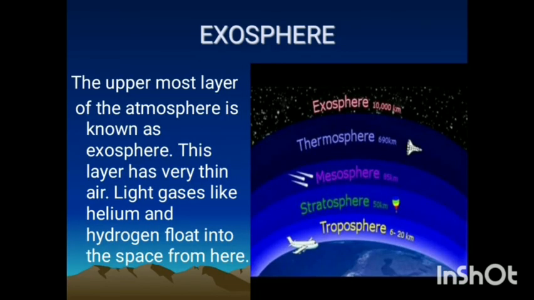Now the exosphere. The uppermost layer of the atmosphere is known as exosphere. In this layer, very light gases are available, basically helium and hydrogen float here. After this layer, we enter into space.